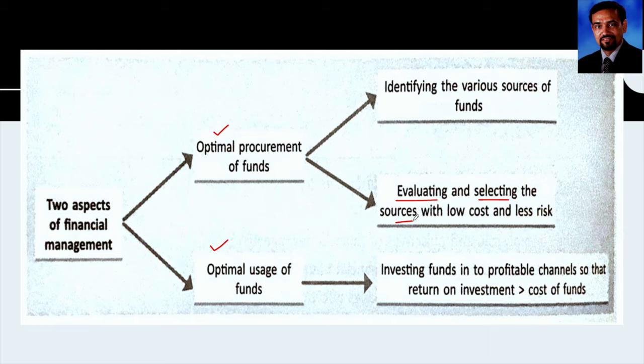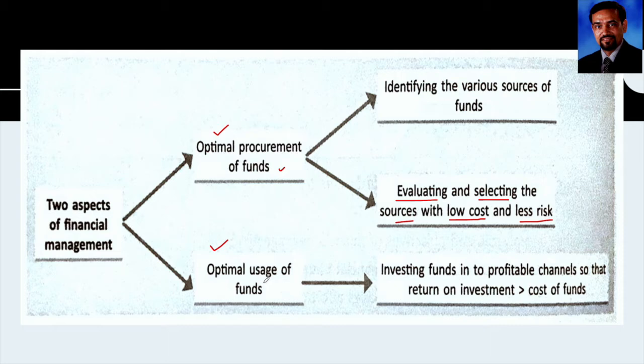And how will you understand that this is the best source? What you need to do is see that the cost of that particular source should be low, number one. Number two is the risk associated with that particular source should be less. So in this way you can ensure the optimal procurement of funds. Correct. Now see the second aspect. This is optimal uses of funds.